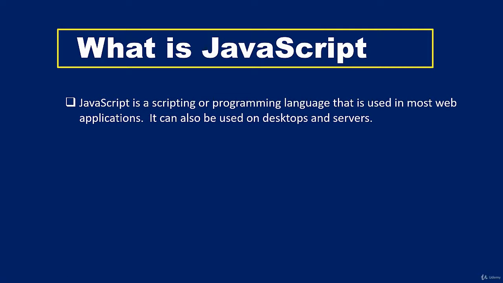What is JavaScript? JavaScript is a scripting or programming language that can be used in most web applications. It also can be used on desktops and on servers.